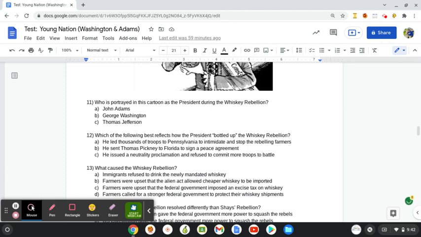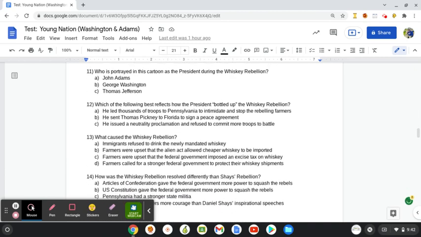Which of the following best reflects how the president bottled up the Whiskey Rebellion? He led thousands of troops to Pennsylvania to intimidate and stop the rebelling farmers. He sent Thomas Pinckney to Florida to sign a peace agreement, or he issued a neutrality proclamation and refused to commit more troops to battle.